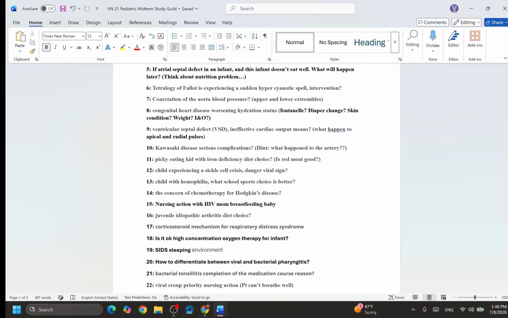So why do we need to check the apical pulse? Why can we not rely on the radial pulse? Think about this, especially since this is a heart disease and the heart is not pumping very well. So these two pulses could be different. This is the reason why we use the apical pulse.